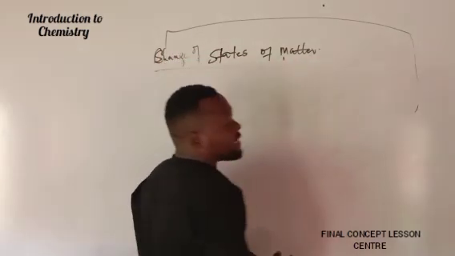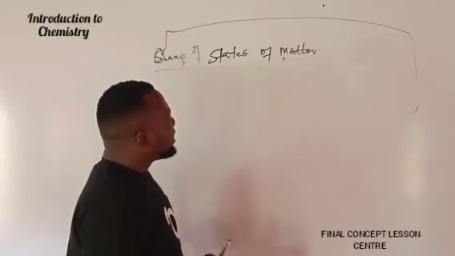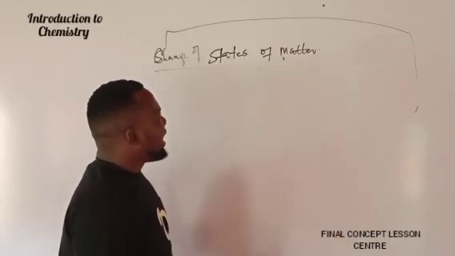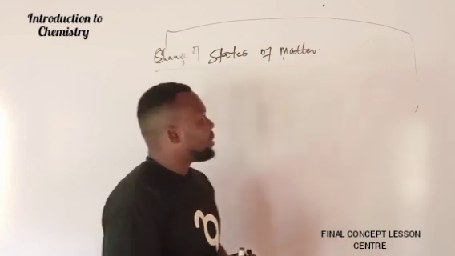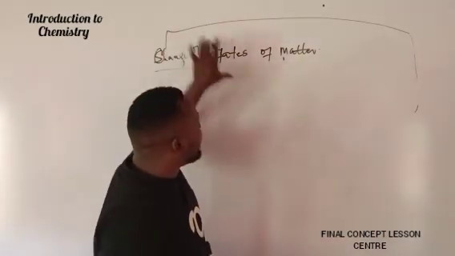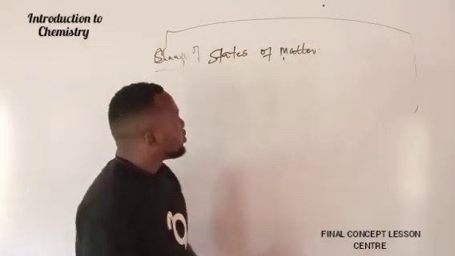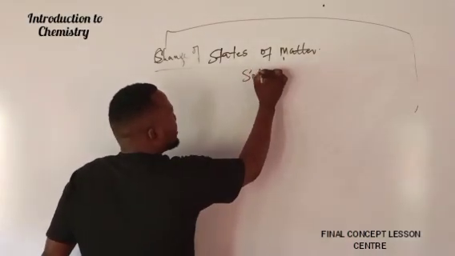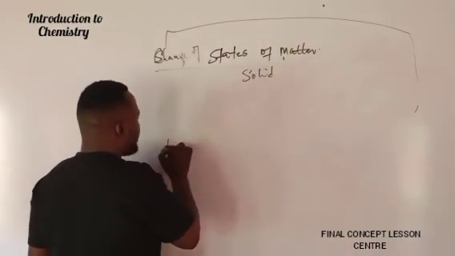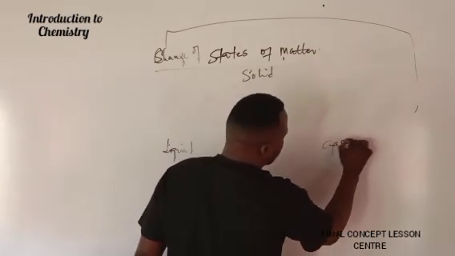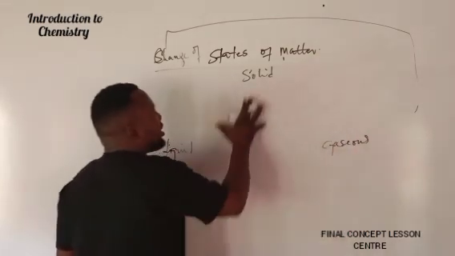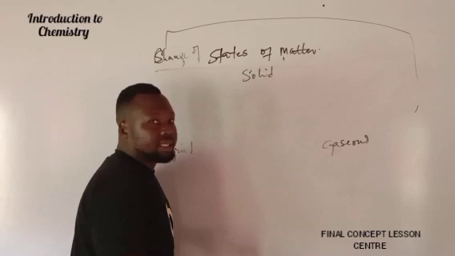We talk about the change of states of matter. Now, I'll be giving a little diagram that I can use to explain the changes of states of this matter. We have the solid here, the liquid here, and the gaseous form here. I'll be using a diagram to explain them.